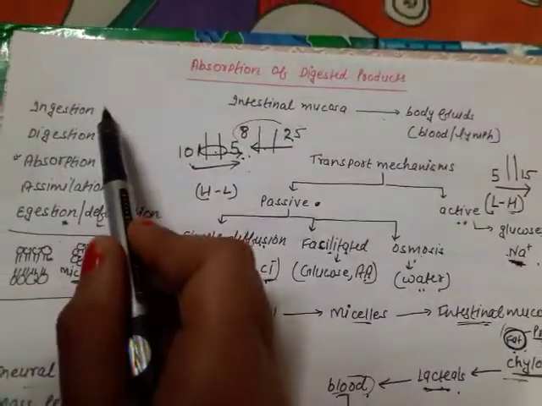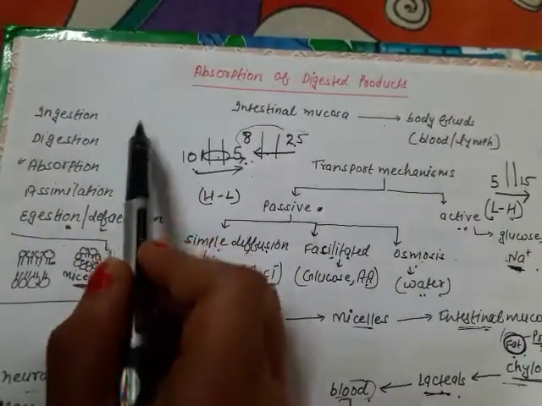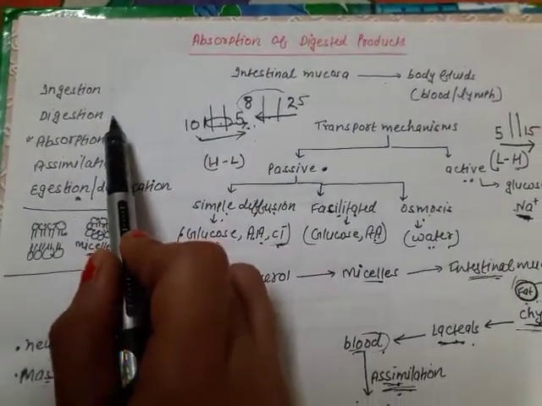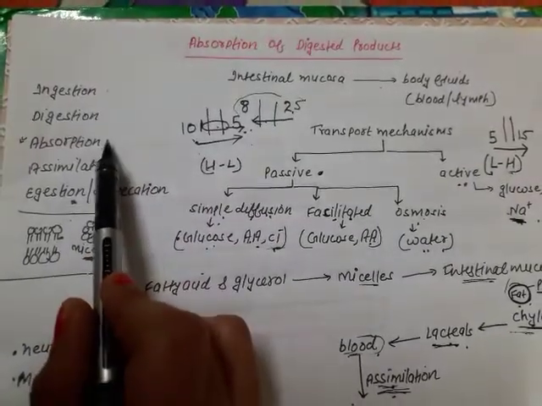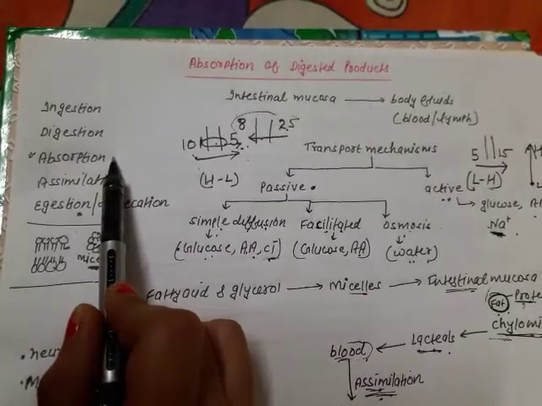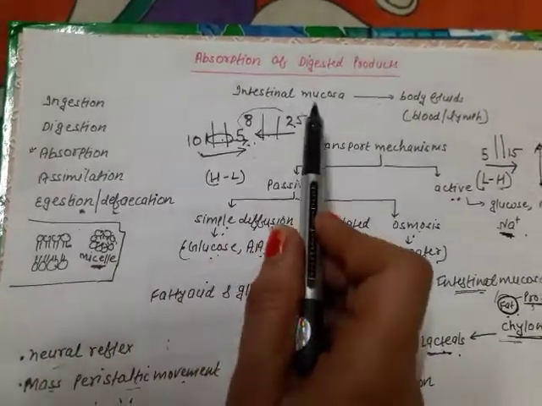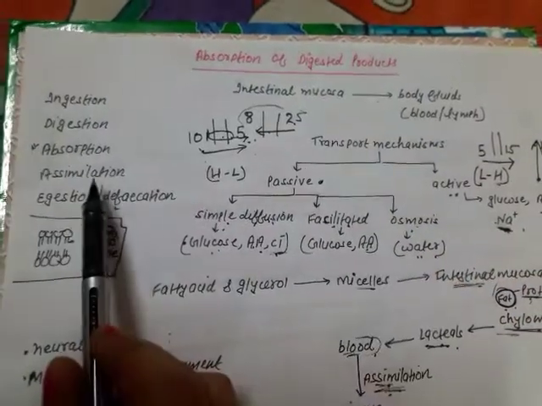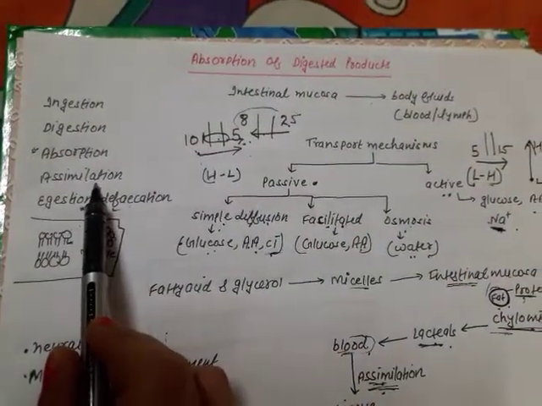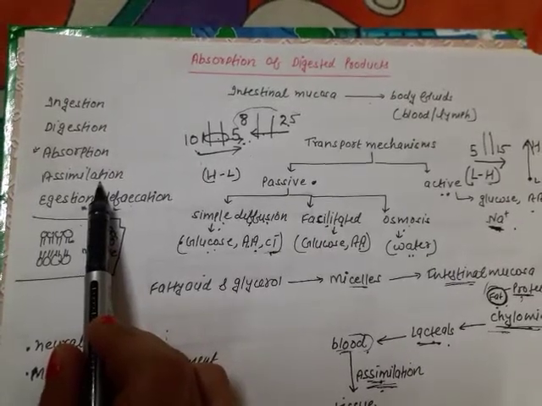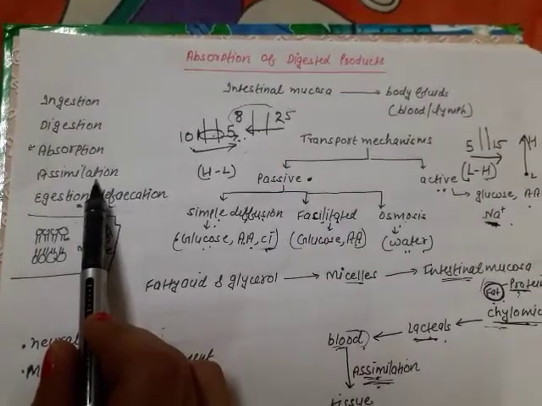Fine. First is the ingestion, the uptake of the food. Digestion is the breakdown of complex food into simple food. Absorption is the process in which the end products of the digestion pass through the mucosa of the intestine into the blood or the lymph. Assimilation is when the absorbed substances reach the tissue and the tissue utilizes them for various activities.